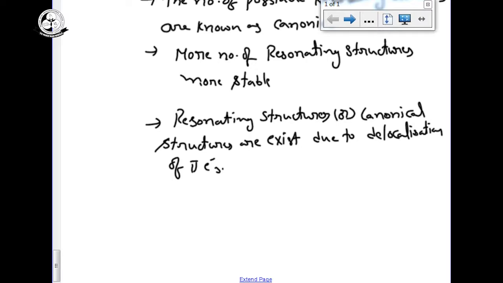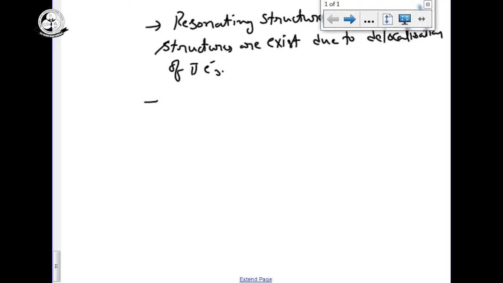For benzene, while you are writing the resonating structures, that is a delocalization of pi electrons. Delocalization means pi electrons will be rotating inside the ring. By the delocalization, an amount of energy will be liberated. You are running through the ground state, so an amount of energy will be lost. That means energy is coming out, that is an exothermic reaction.